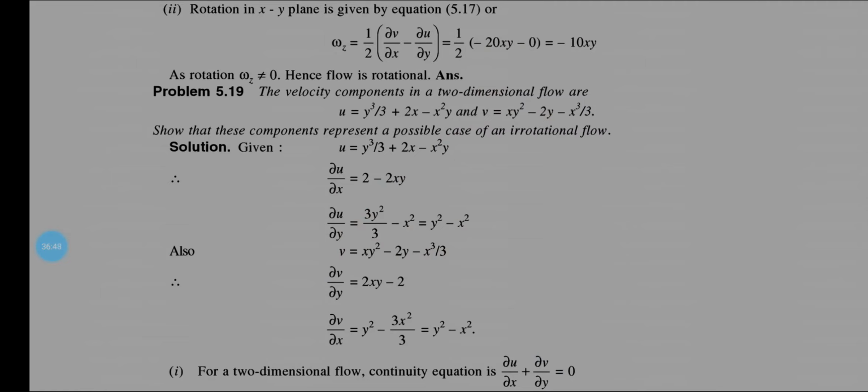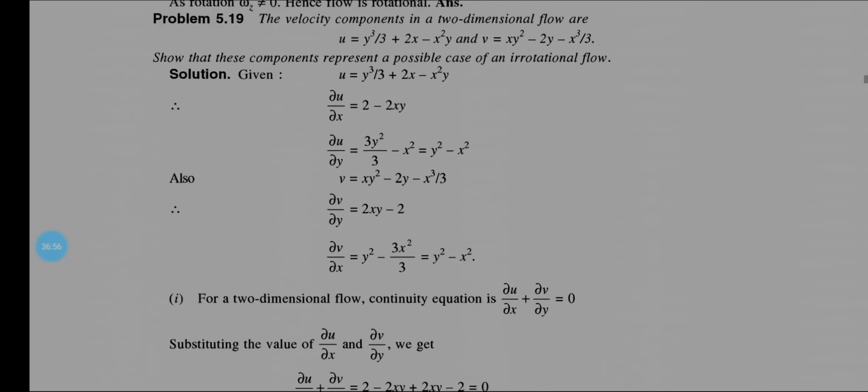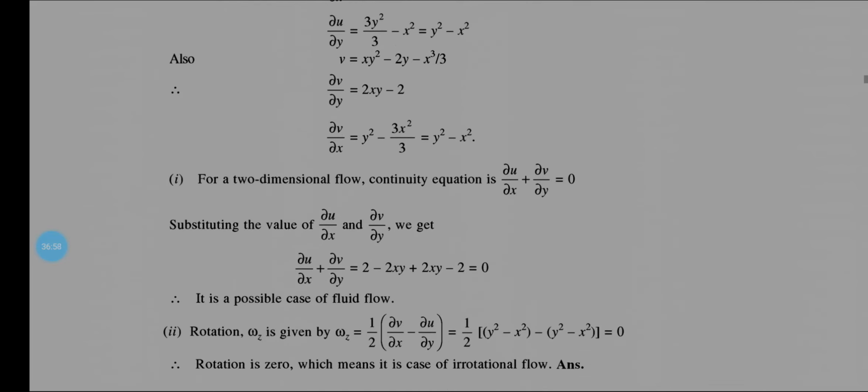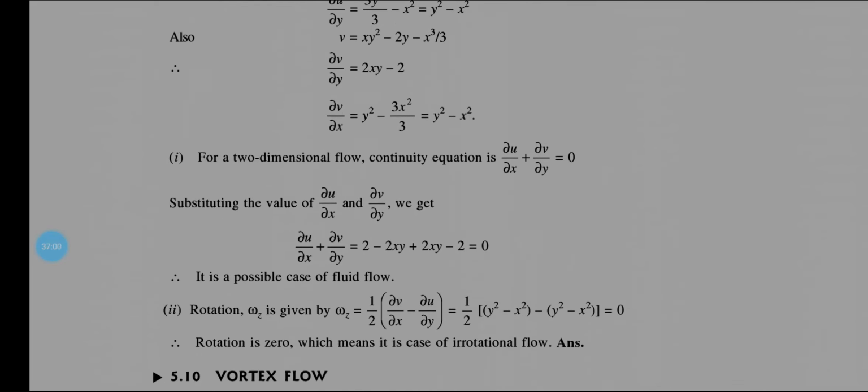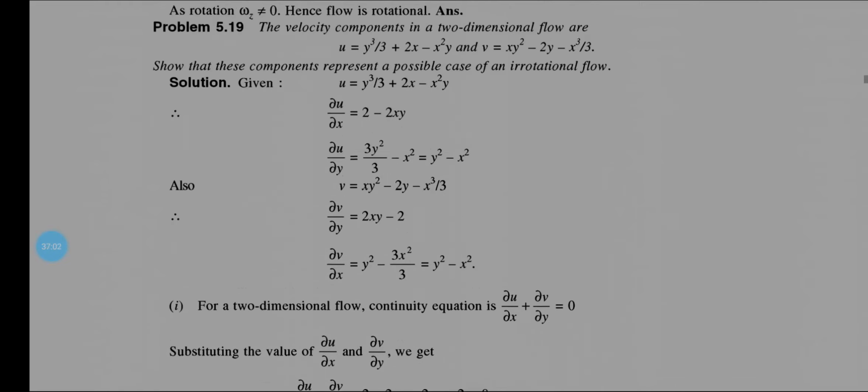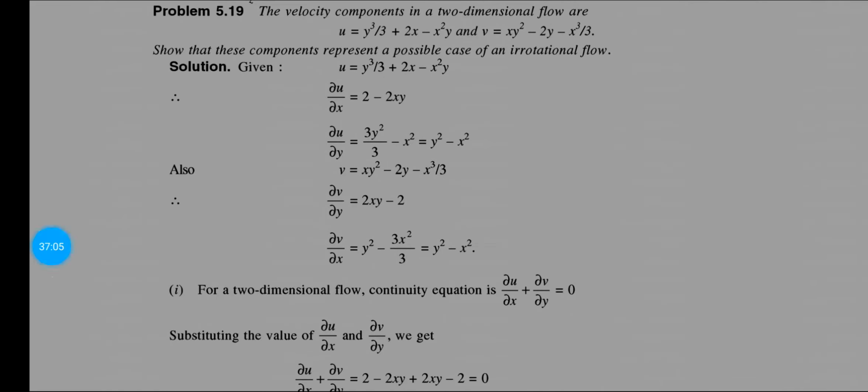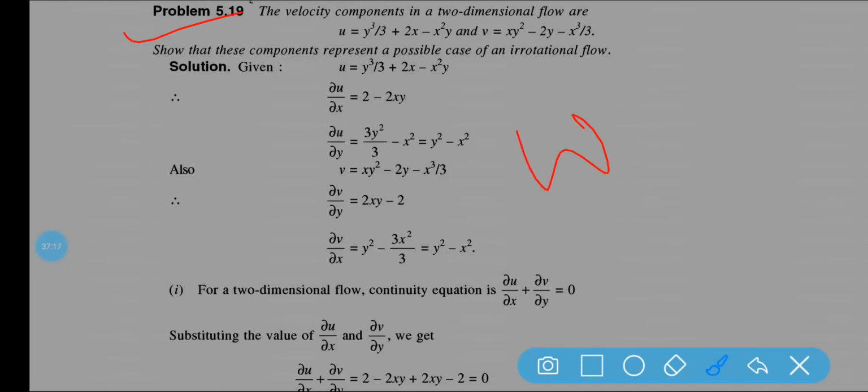This is a very important problem, and up to this, this is problem 15.19. It is your homework. Solve it at home. Again I am saying, I am just solving 15.19. The velocity components are given. Show that these components represent a possible case of an irrotational flow.